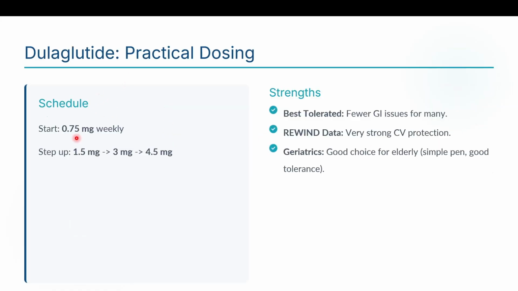Dulaglutide is available in the market as well. Start at 0.75 milligram weekly and continue for 4 weeks. Then, if tolerating, titrate it up to 1.5 milligram, then to 3 milligram. The target is 4.5 milligram per week. It is the best tolerated, with fewer GI side effects in my experience. It has very strong cardiovascular protection. For geriatrics, it is a good choice for the elderly because it is available in a simple pen and has good tolerance. It also helps reduce weight.